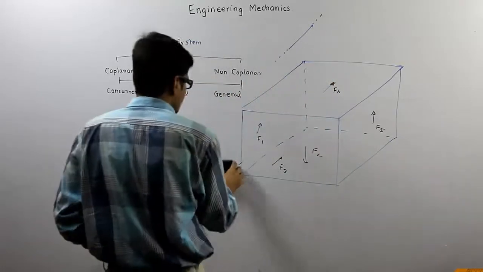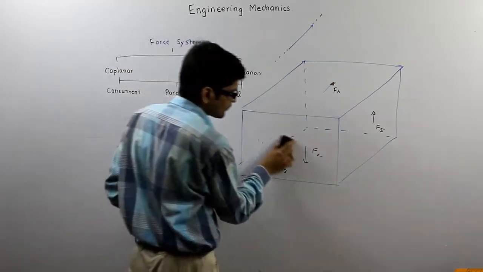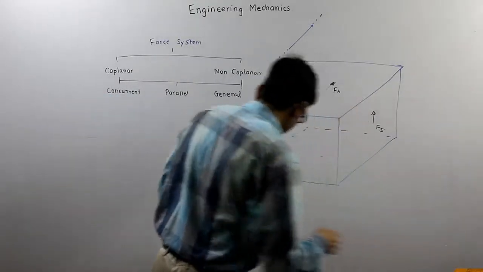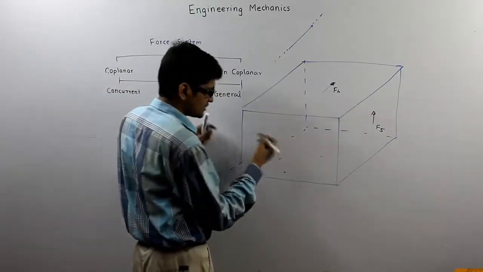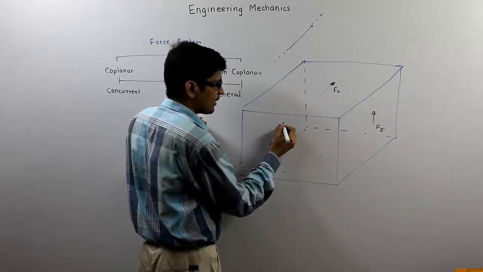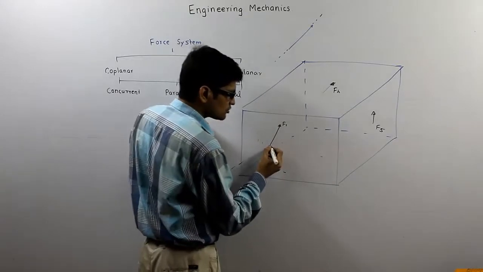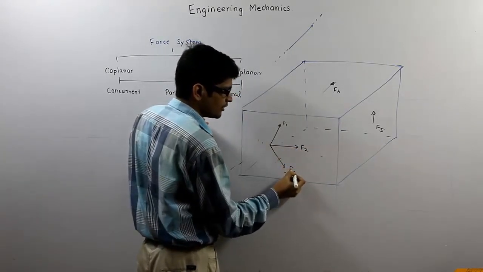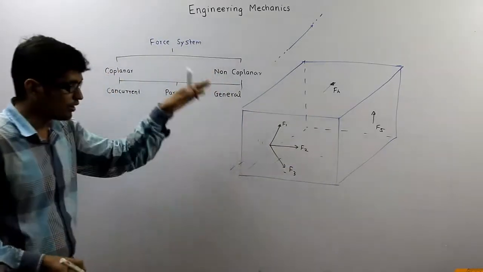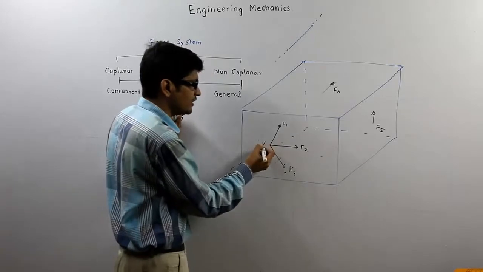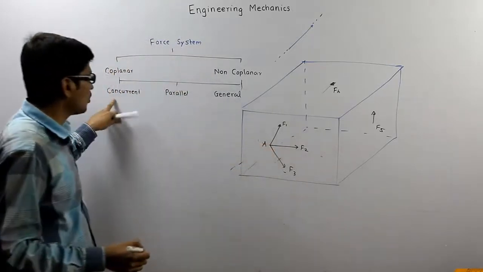First we'll see coplanar concurrent. When the line of action of all the forces passes through a single point, meaning F1, F2 and F3 all start from the same point, then it is called concurrent.